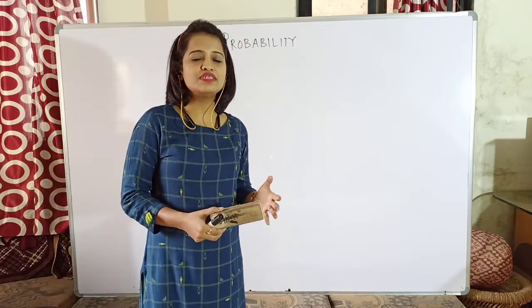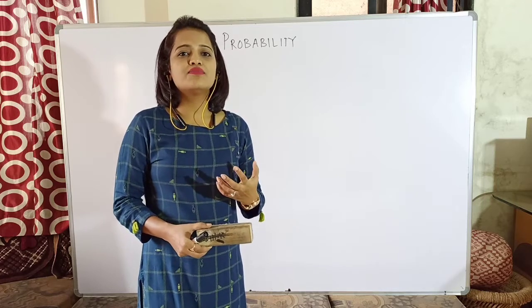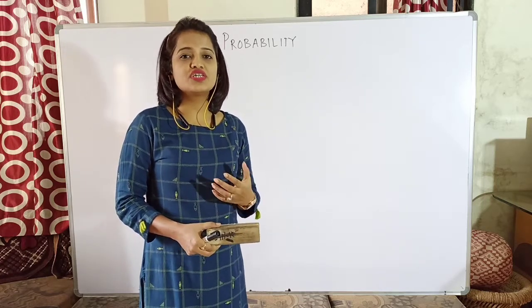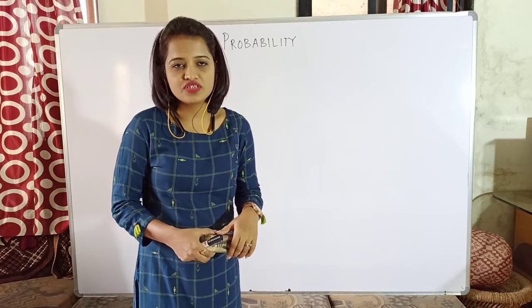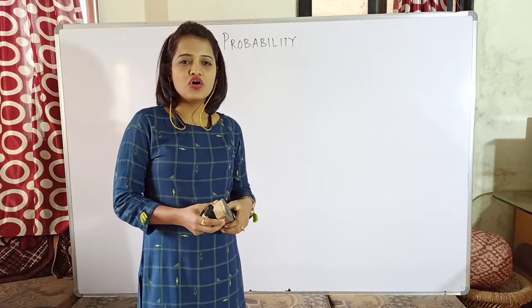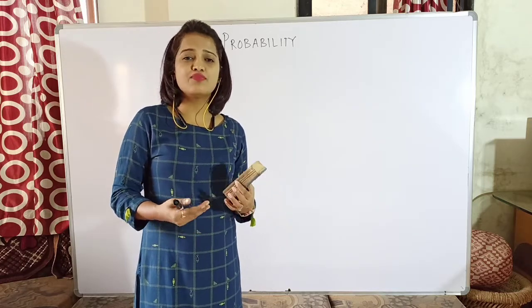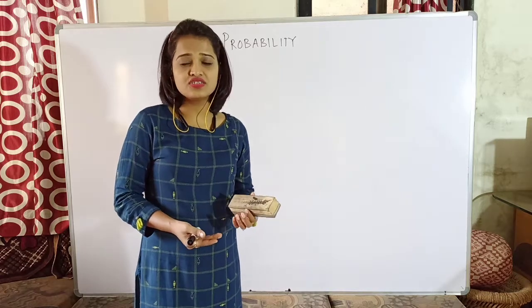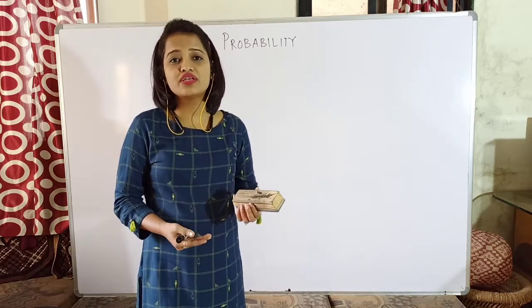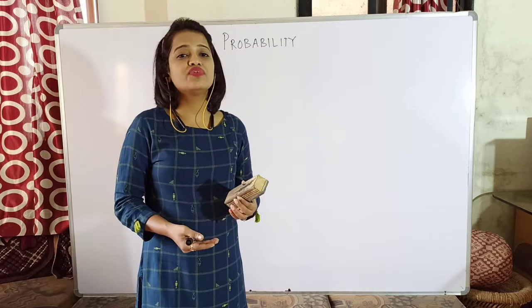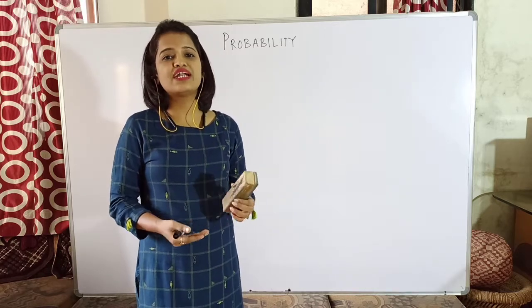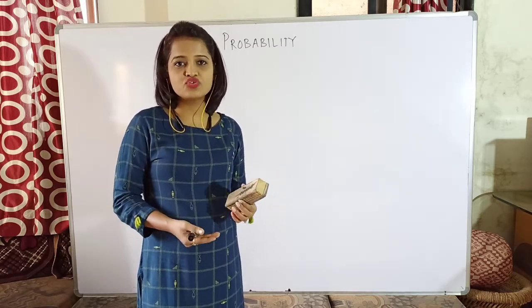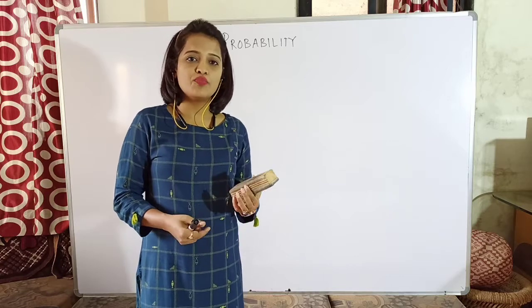So probability means it is a value or a measure which tells you about the uncertainty of certain phenomena, isn't it? Or you can also say that probability tells you the chances of occurrence of a particular event, whether a particular event will occur or not. So that value, when you express in terms of a number, then we call it a probability.